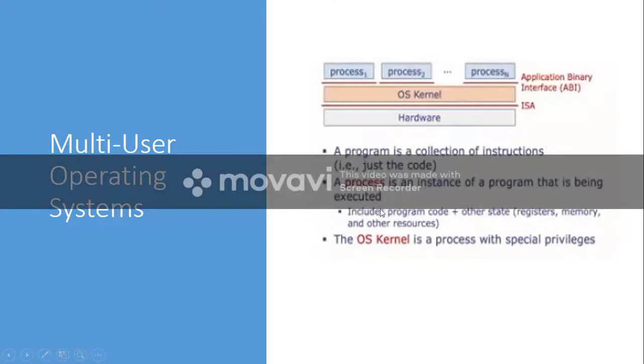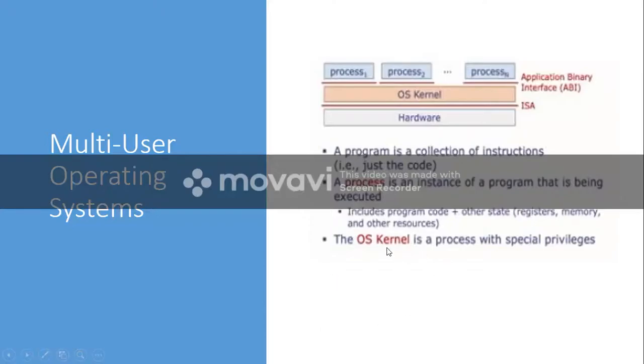that is being executed. So a process includes what? A process includes program code and other state, like it uses some registers, and each register will have some value, and it uses memory, and also it uses some hardware resources. All these things put together we call a process. So process is a program under execution.